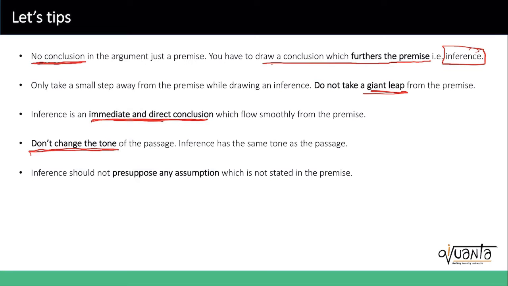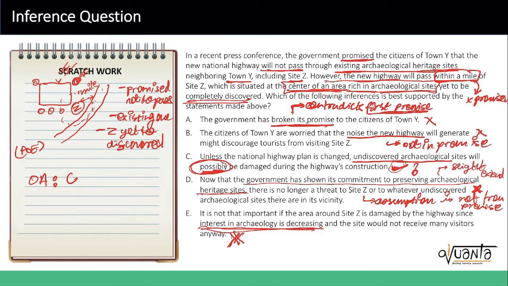The last point is that you do not presuppose any assumption, which is also what we have seen in the previous example, where we are presupposing that the promise is a wider promise for the government to commit to preserving archaeological heritage sites, while the promise is very small and concentrated to just keeping highways away from the existing archaeological sites.